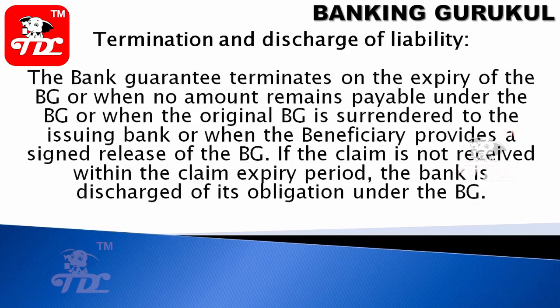Termination and discharge of liability. The bank guarantee terminates on the expiry of the BG, or when no amount remains payable under the BG, or when the original BG is surrendered to the issuing bank, or when the beneficiary provides a signed release of the BG. Then this BG will be terminated. If the claim is not received within the claim period, then the bank is discharged of its obligation under the BG. So in these cases, the BG will be terminated and discharged.